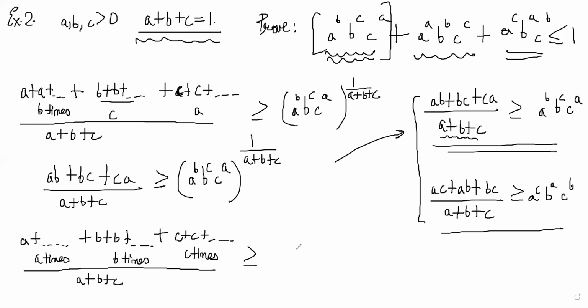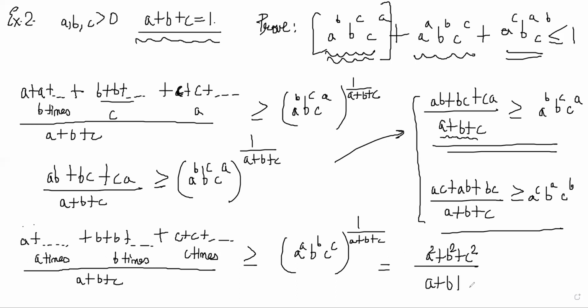So that will become A^A, B^B, and C^C whole, raised to 1/(A + B + C). So again, here what we get is, when I add A times, I'll get A square, right? So I'll get (A square plus B square plus C square)/(A plus B plus C) is greater than or equal to A^A B^B C^C, right? Great. So all the three terms, I have found each term's inequality.